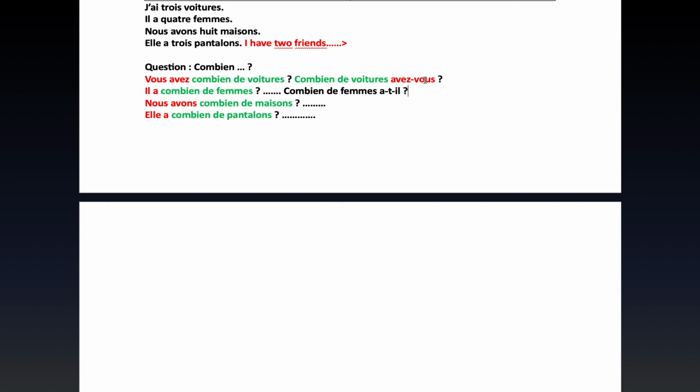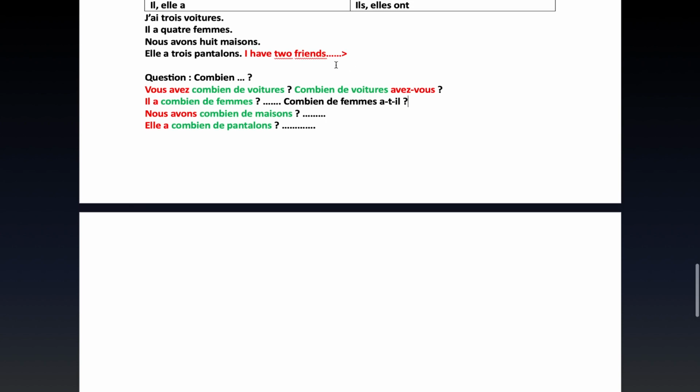How many of? How much of? Please, using all that you have learned so far up to now, are you able to ask a question and answer? Please just ask a question using the phrase combien de, and then give the answer using the numbers we have learned from number 1 to 20. Please, if you can do that in the comment section, it would be so great.